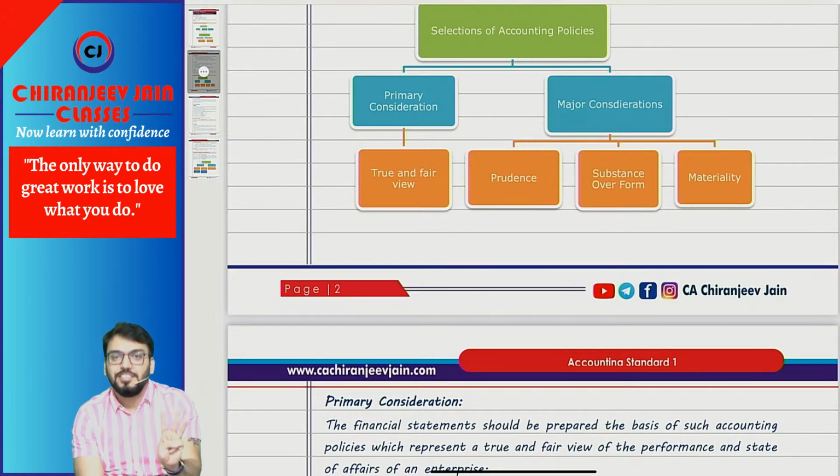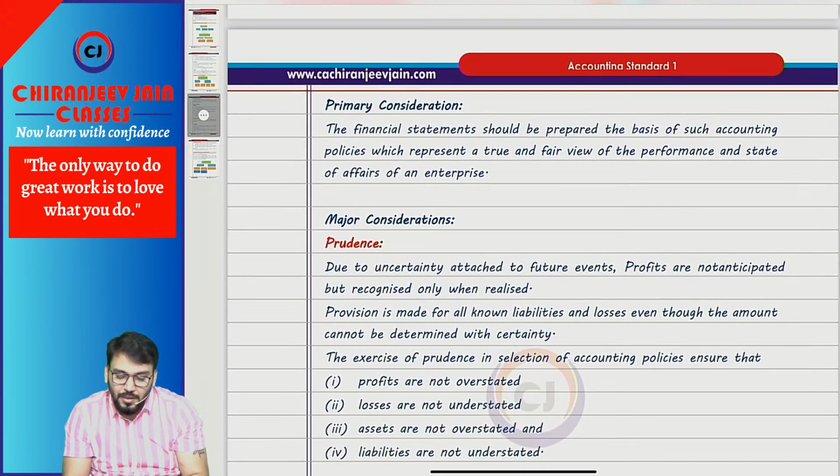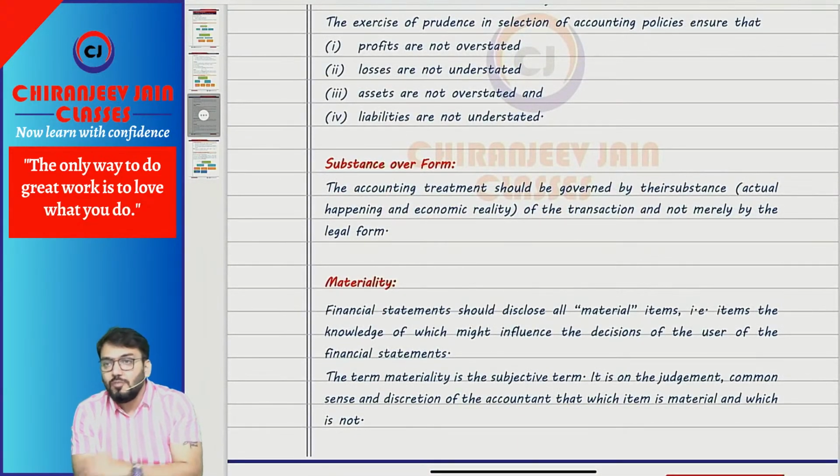Third is materiality. Now prudence: we know that financial statements should be prepared on the basis that we should recognize only expected losses, but we should not anticipate any expected gain. Understood? Substance over form means whatever accounting treatment we follow should be based on reality, not legality.